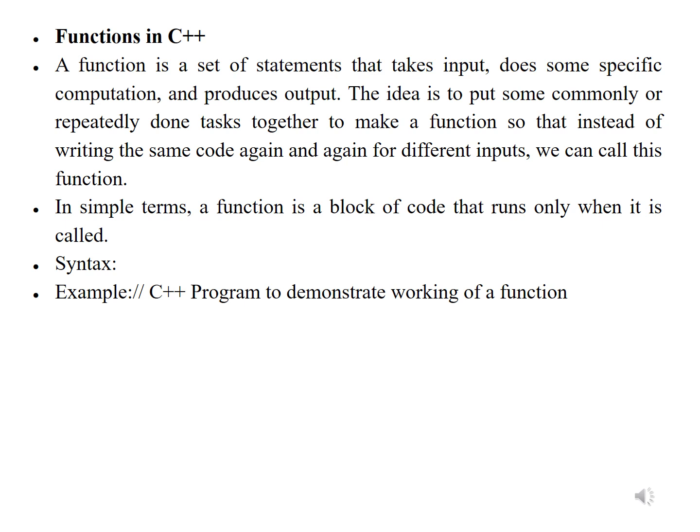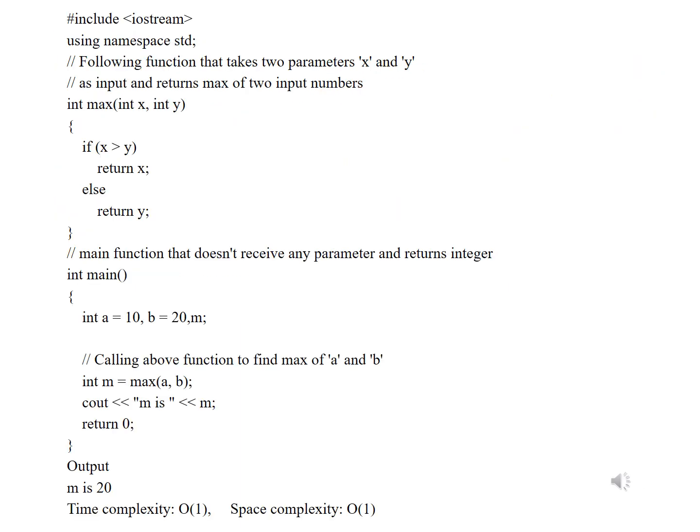The C++ program to demonstrate working of functions. Carefully observe this program. We have written #include <iostream>, using namespace std, int max(int x, int y).